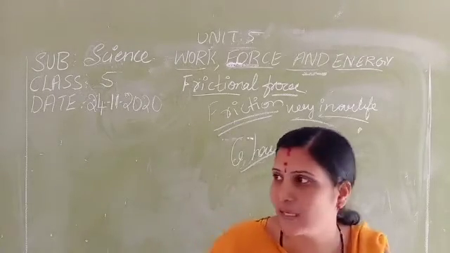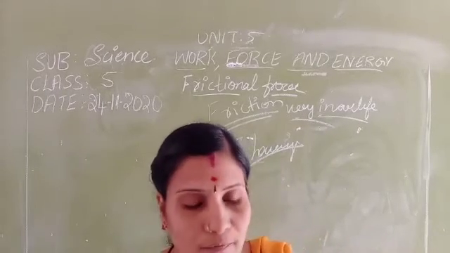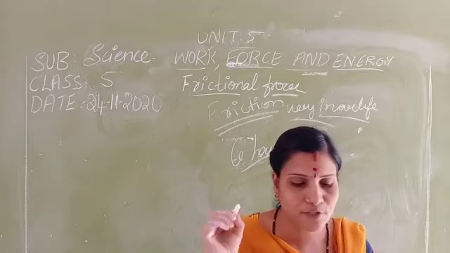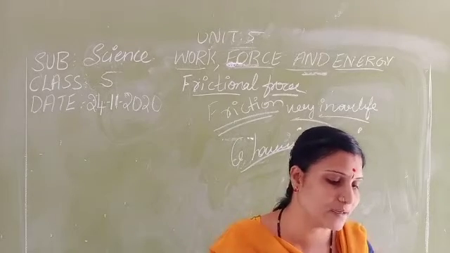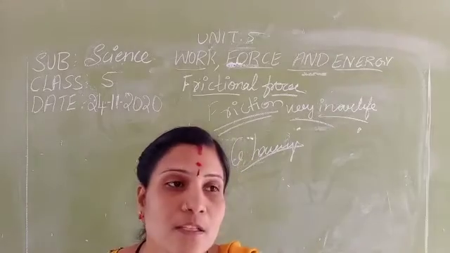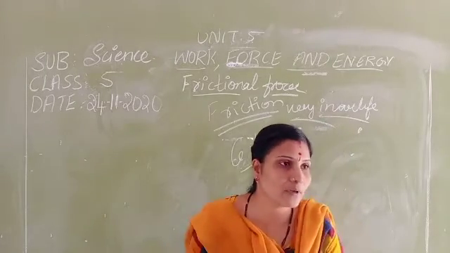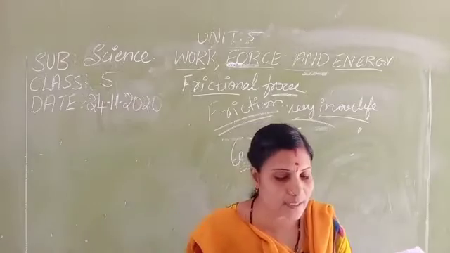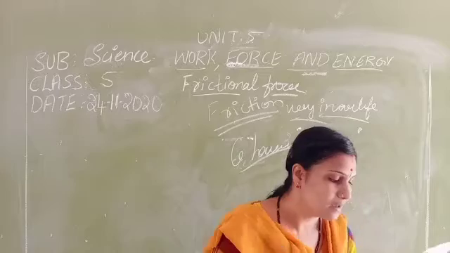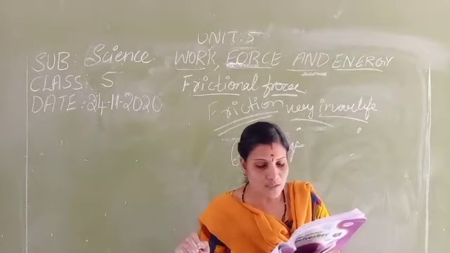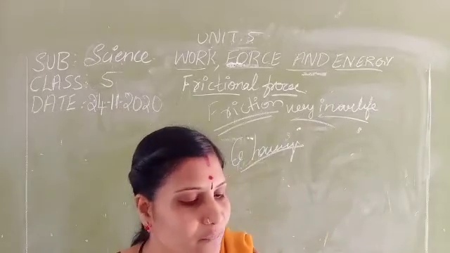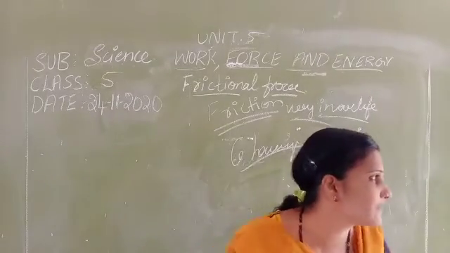So here is the example of friction. With a piece of chalk, a rough blackboard is easier than a smooth blackboard. It helps us to write. Why? Because of the friction of the rough surface of the blackboard. If the blackboard is smooth, the chalk slips and writing on it becomes difficult.